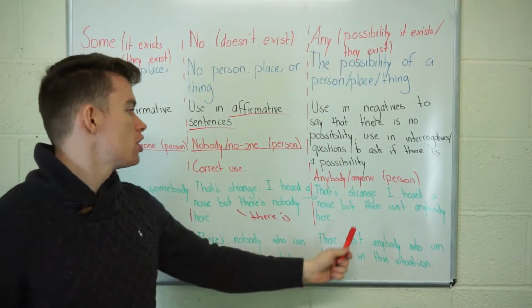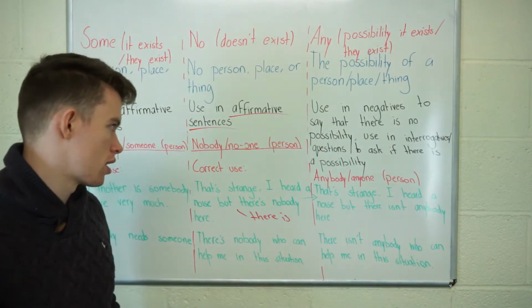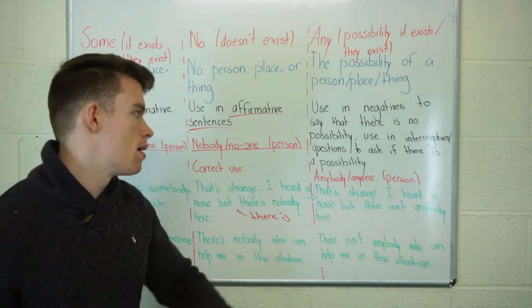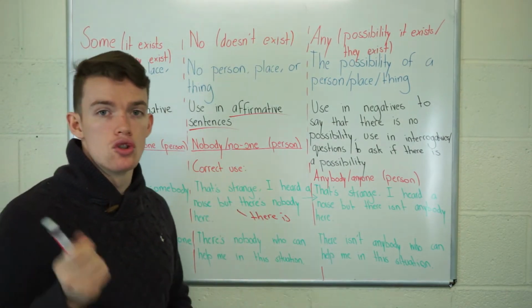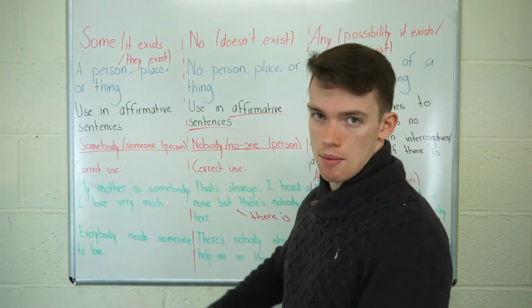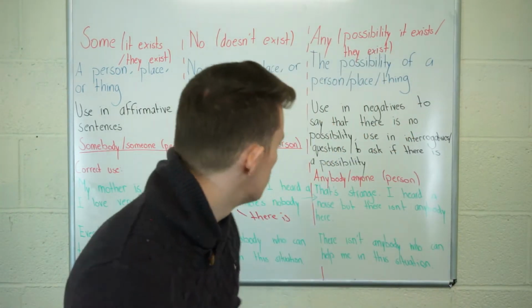Okay, so anybody or anyone for people. Body and one are the same. Anybody is the same as anyone. Nobody is the same as no one. And somebody is the same as someone. Let's check out the examples.